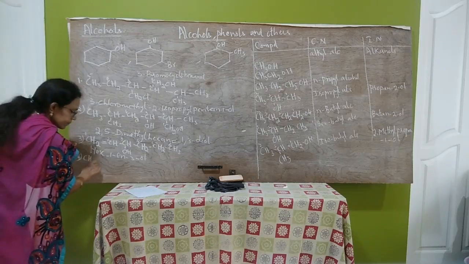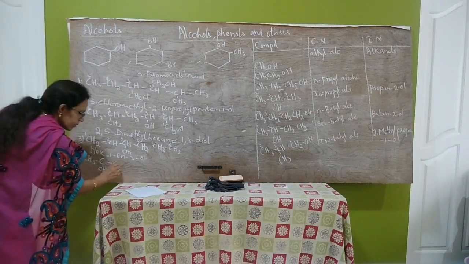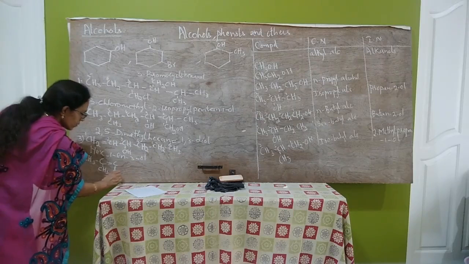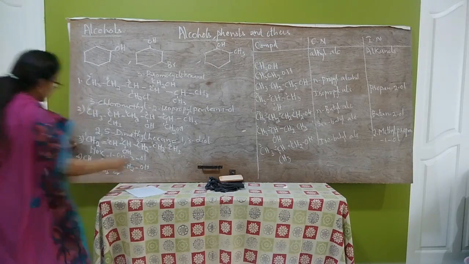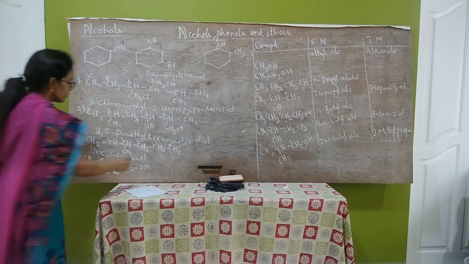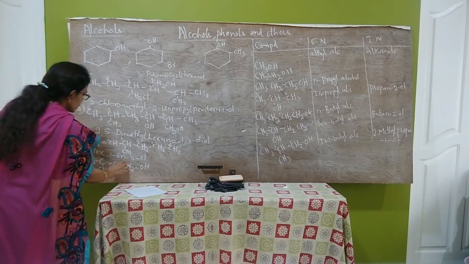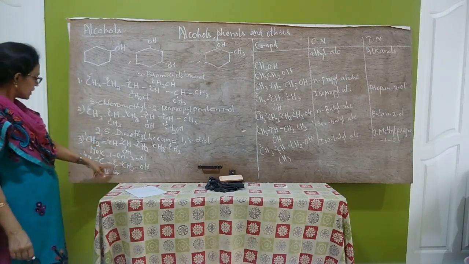Next one, CH3, CH3. See, here we have to number from this side because the OH group is on the right side. So 1, 2, 3, 4. This is a bromo group.